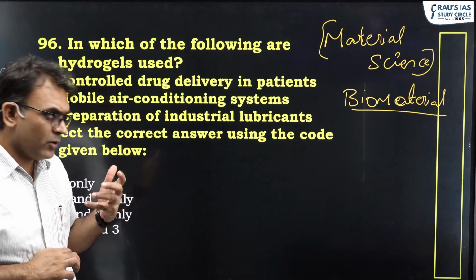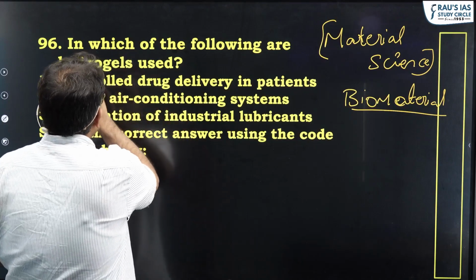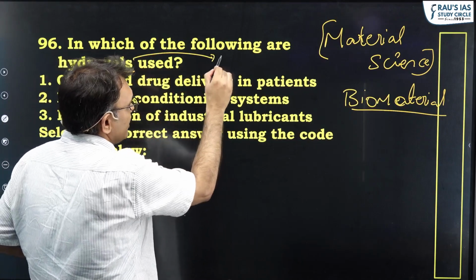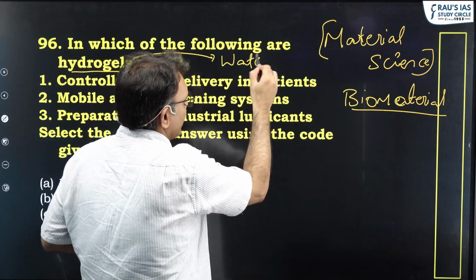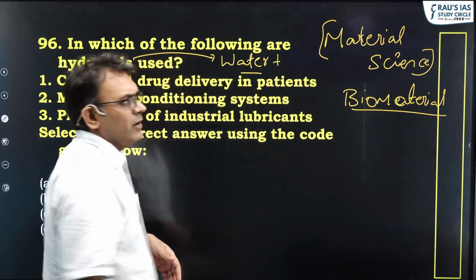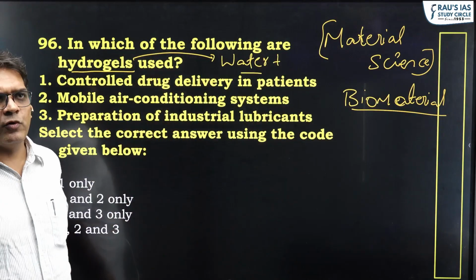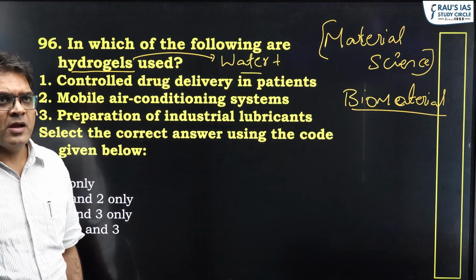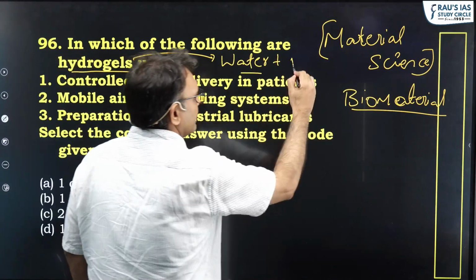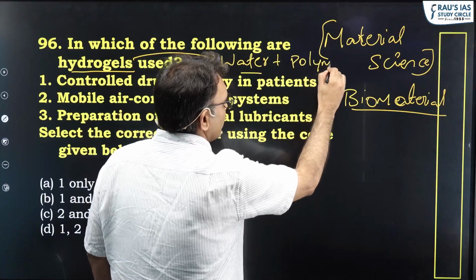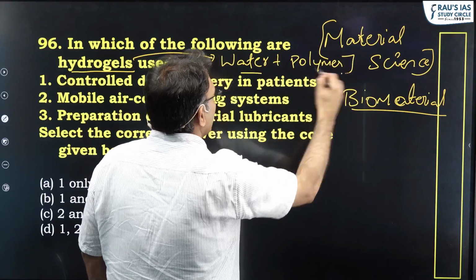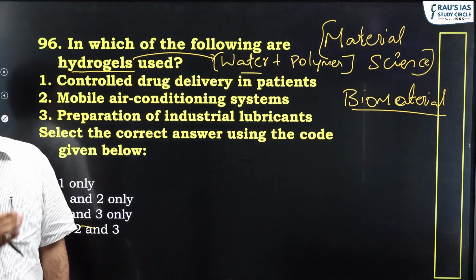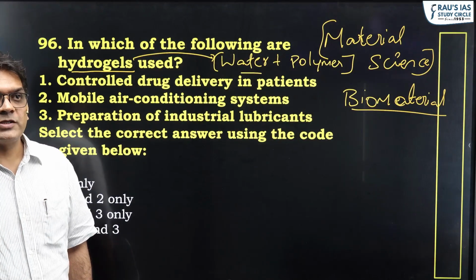As a result, this biomaterial called hydrogels, which are essentially water. Hydro is water, and you make a gel out of water and some polymer, whatever you want to use. Water plus polymer, that is what makes a hydrogel.